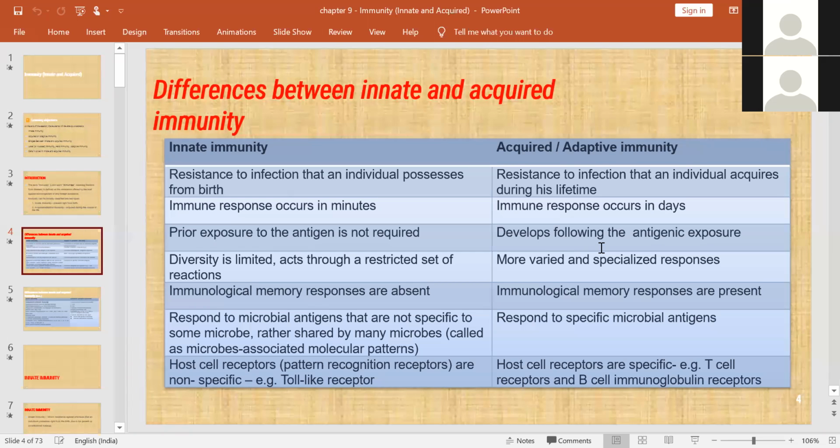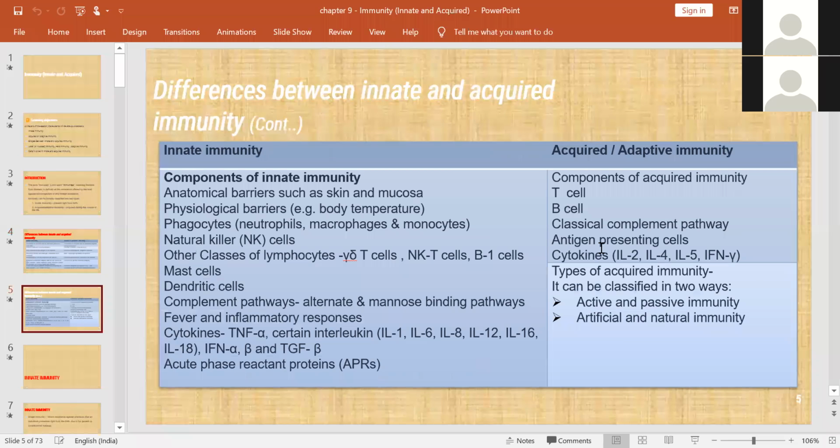See, when you have taken the BCG vaccine for MTB, it won't act against coronavirus. Am I right? That is why it is very specific to particular microbial antigens. And host cell receptors are specific, for example toll-like receptors and B cell immunoglobulin receptors.